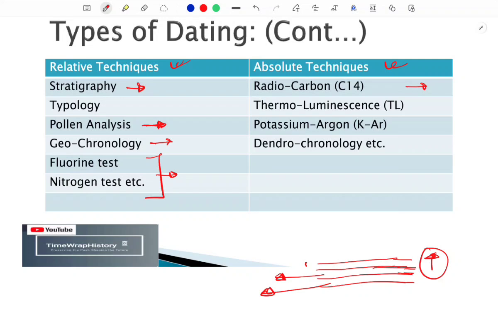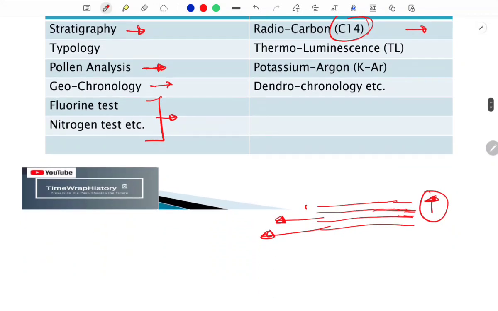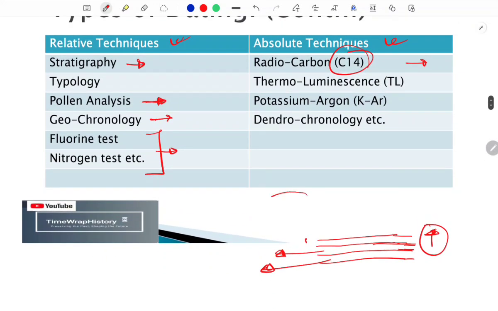Okay, so these techniques are used for that relative time period. Okay, let's get back to the discussion on dating techniques, and the most important technique for absolute fixation of absolute time is radiocarbon dating. You must have heard about it, or it is also called C14 dating. So C14 is an isotope of carbon, and based on that, let's say for example there is an artifact